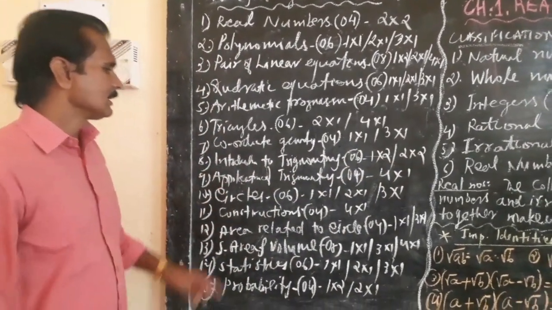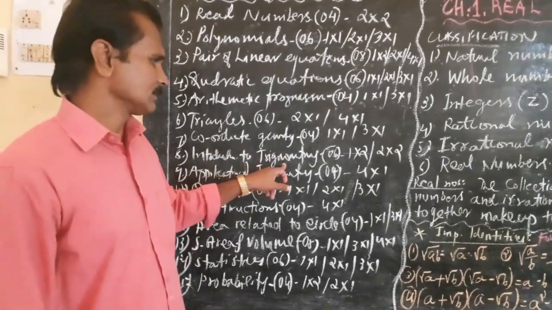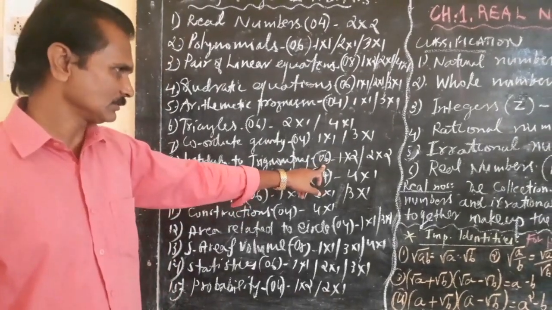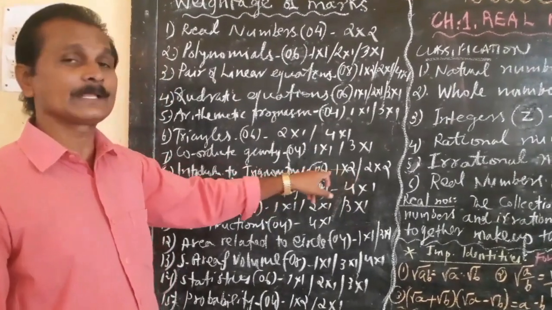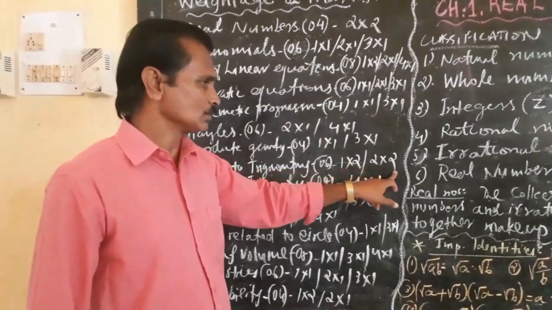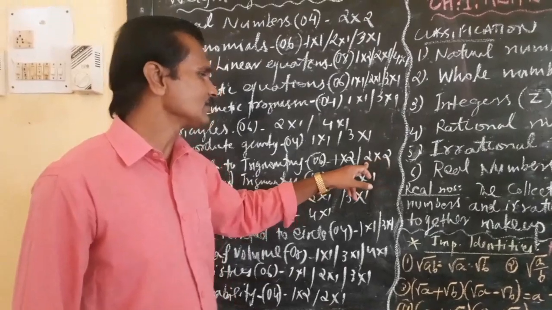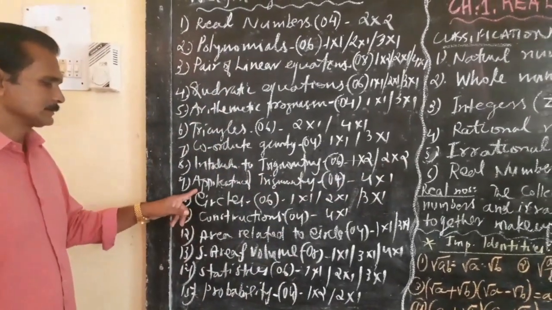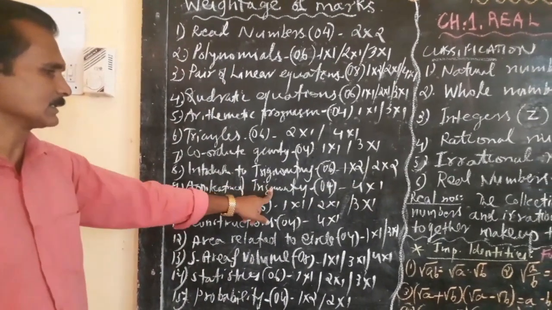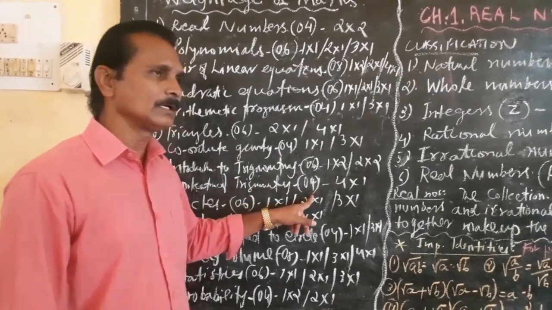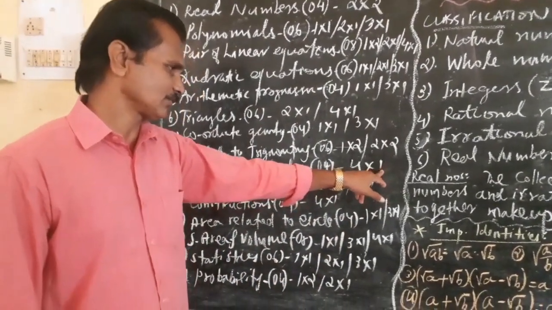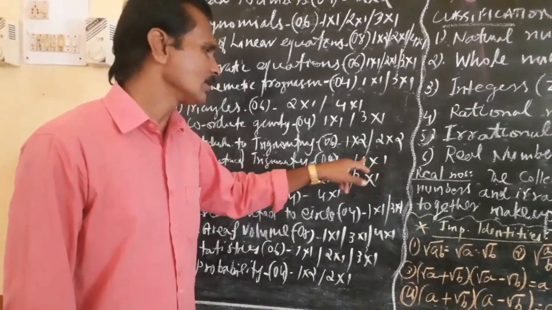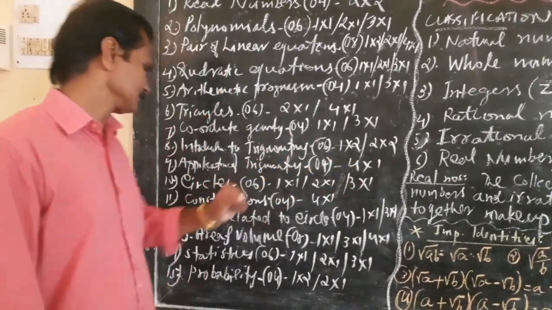Now, chapter 8, introduction to trigonometry. The total marks will be 6. 1 into 2, that means 2 questions carry 1 mark each. 2 into 2, that means 2 questions carry 2 marks each. Chapter 9, applications of trigonometry. Total marks will be 4. There will be 1 question asked from this chapter, that is 1 question, 4 marks.